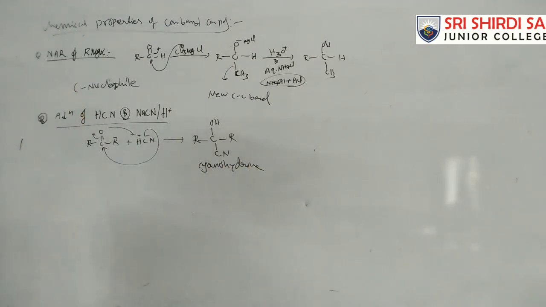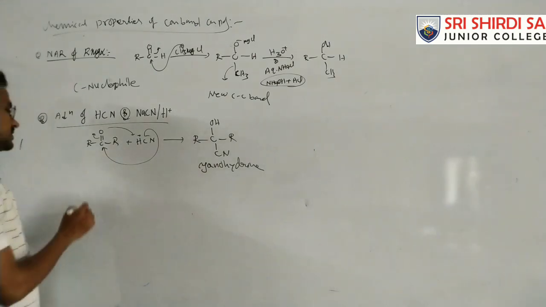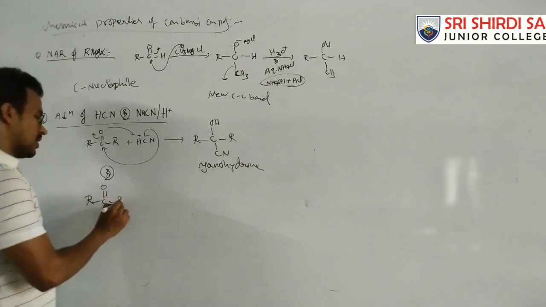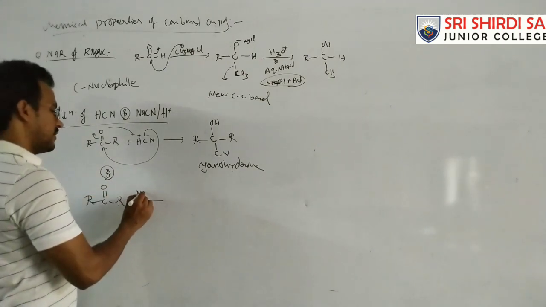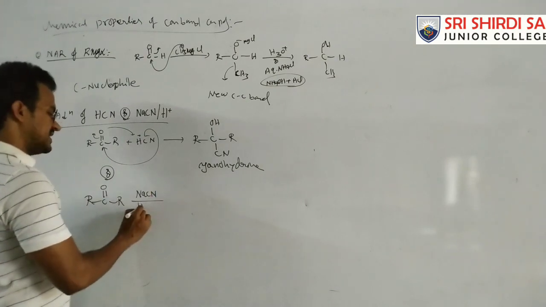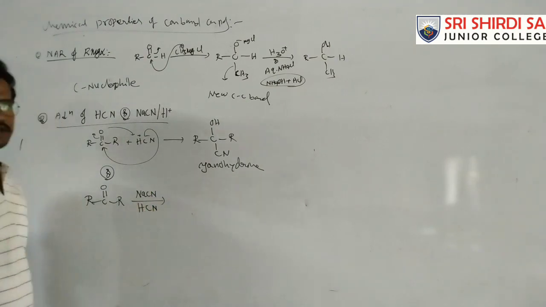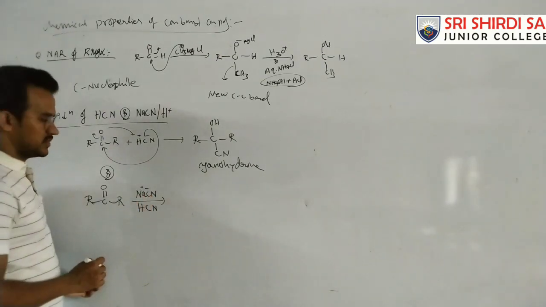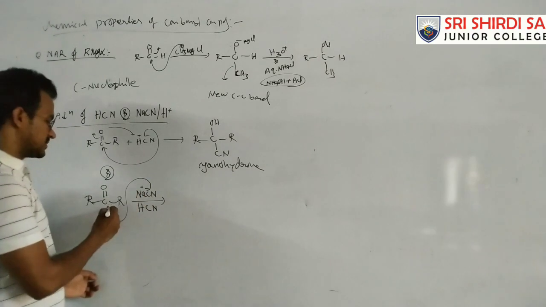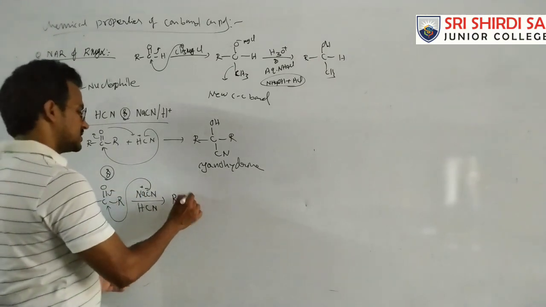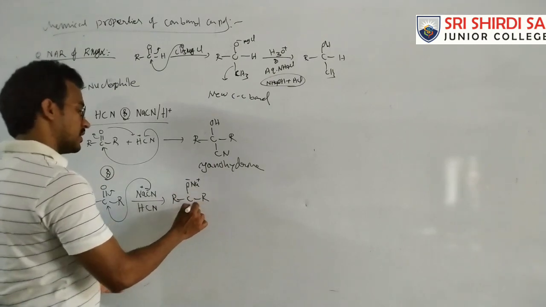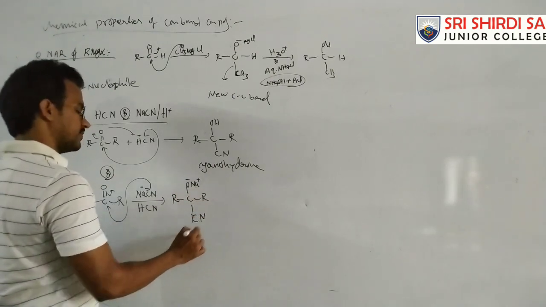Okay, generally we are saying that is a cyanohydrin. So generally this reaction can also be written like this: R-C=O-R with NaCN and HCN. In this case, Na+ CN-. So the CN- nucleophile attacks this carbon, giving R-C-O- Na+ with R and CN.